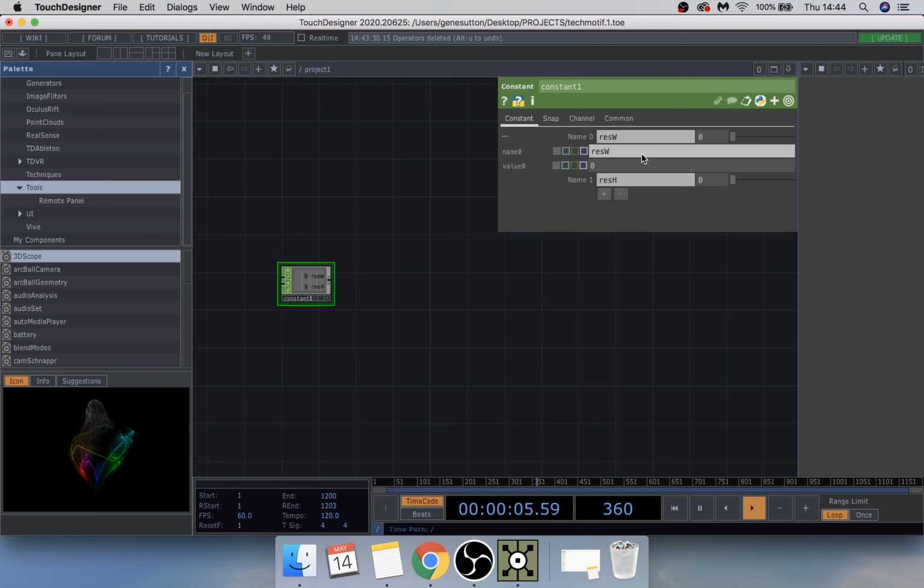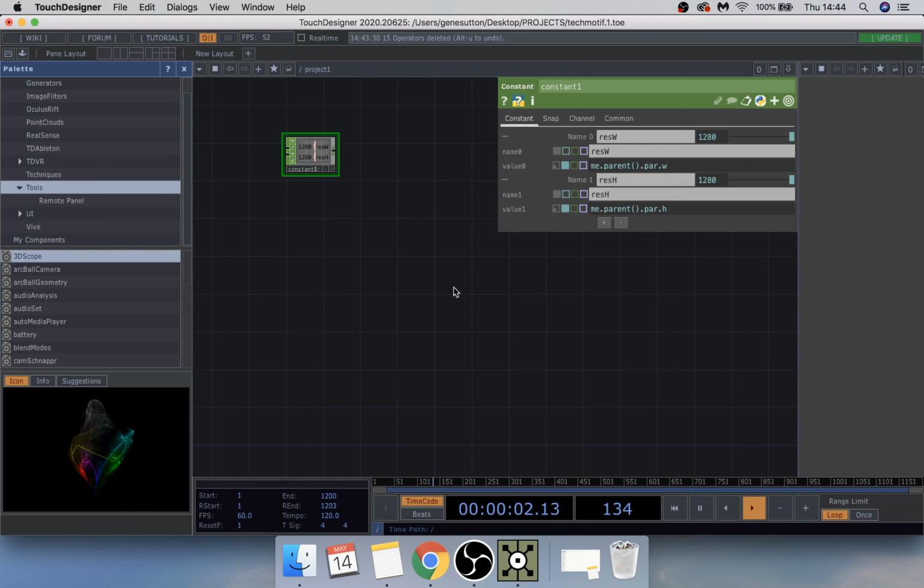If you just press here and type in this short expression, and the expression is me.parent().par.w for width, and if you just copy that, hit enter, go down to name one and paste it into there and change that to h for height.